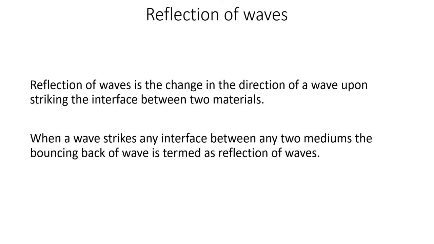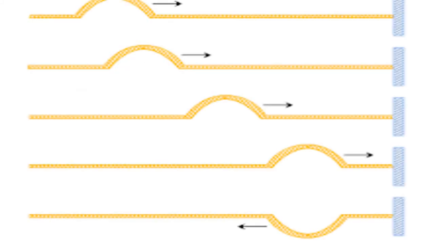Bouncing back of a wave is known as reflection, which happens when it strikes any interface between any two media. And this reflection can be of two types: either reflection from a rigid boundary or reflection from a free boundary. So here we can see that we are considering a rigid wall, shown in blue, and a single crest pulse is traveling.